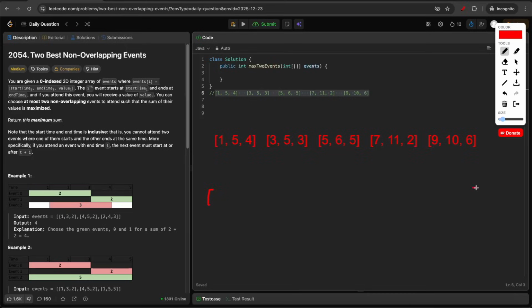So suffix of last will be 6. Then for this element, it will be max of 2 or 6, so it will be 6 only.